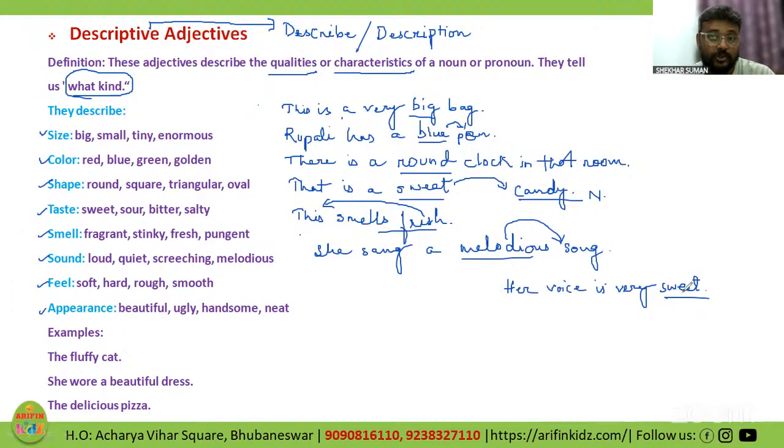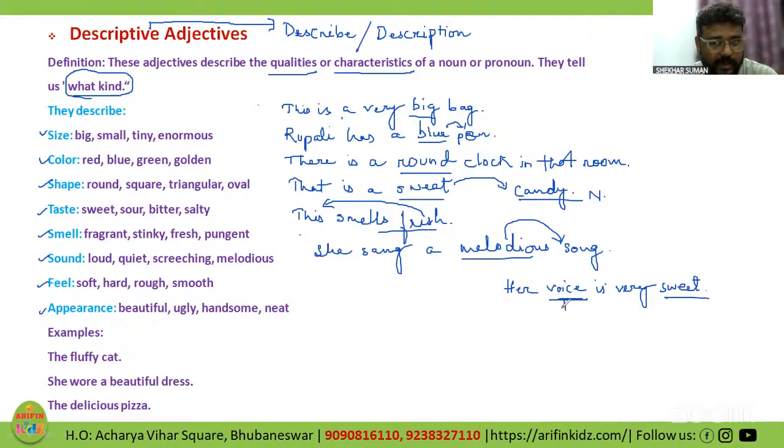So, what is my noun over here? The voice. Her here is a possessive adjective, which I will discuss later. Her is showing the ownership, possession over the voice.